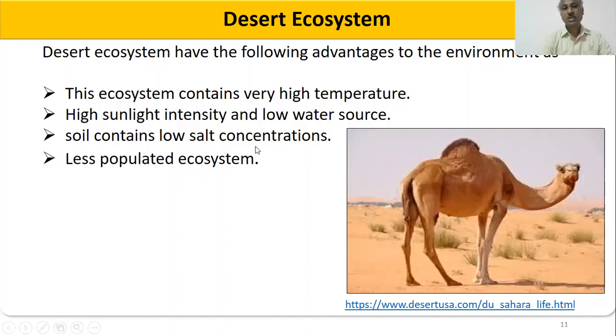Soil contains low salt concentration. The content of the salt is very less in this case. Less populated ecosystem. In this ecosystem, which we call a desert ecosystem, there are not many living organisms. Only limited animals such as camels and others can take shelter, and that is what is called a less populated ecosystem.